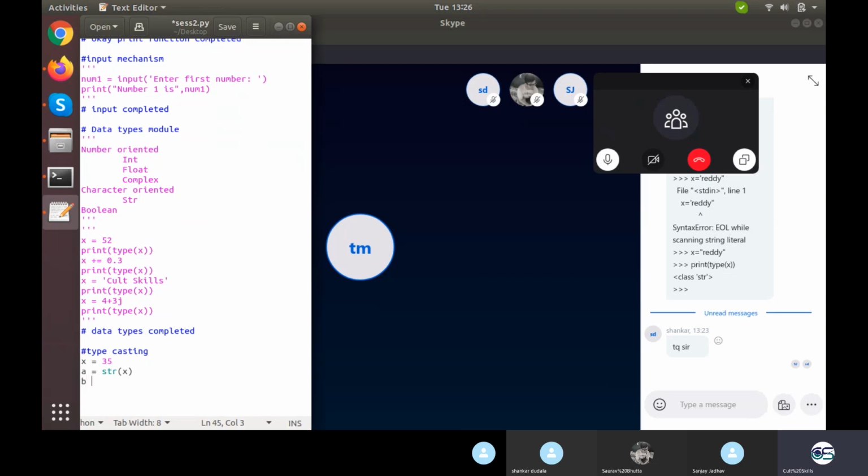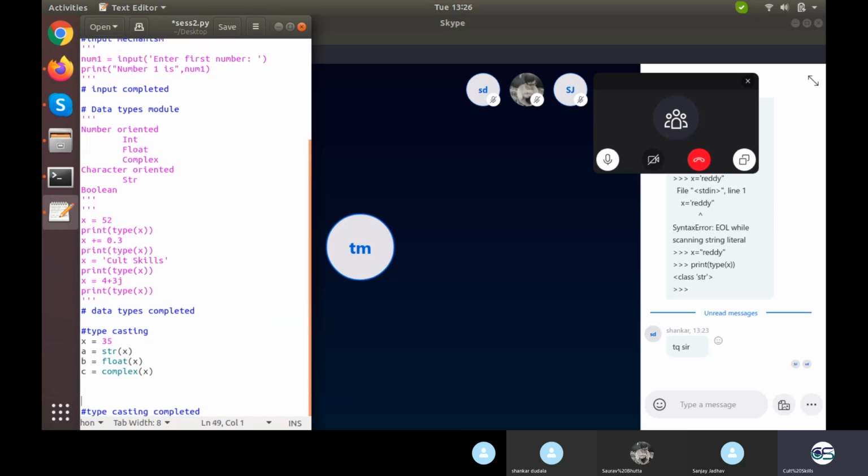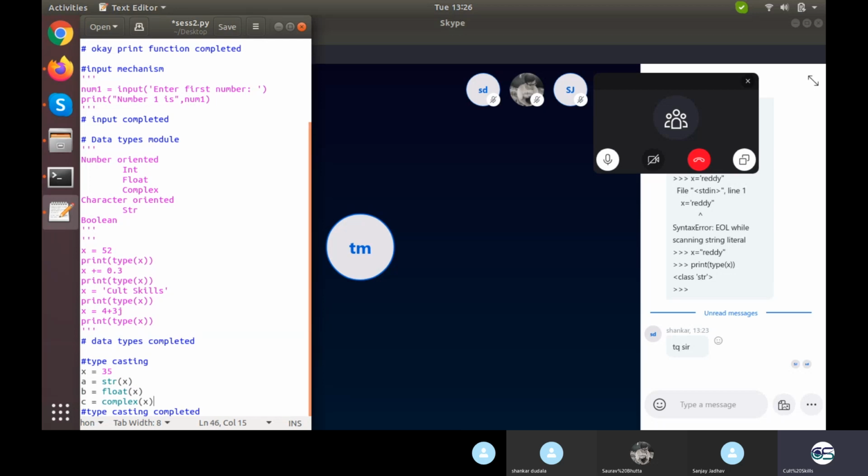If I want to typecast it into float, simply float(x). If I want to typecast the same thing into complex, complex(x). These are the data types we can typecast into: string, float, and complex, and it is by default an integer. We will also study how to typecast something into an integer with the int function.